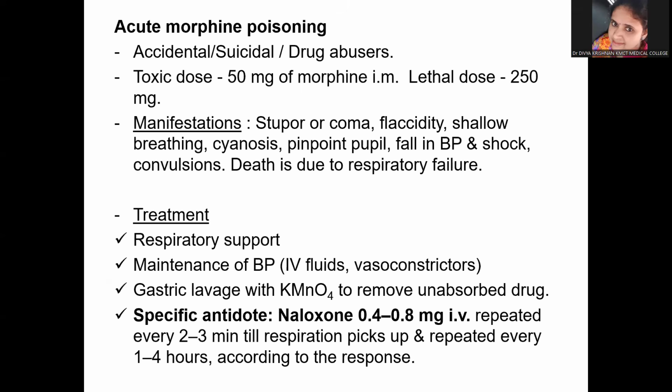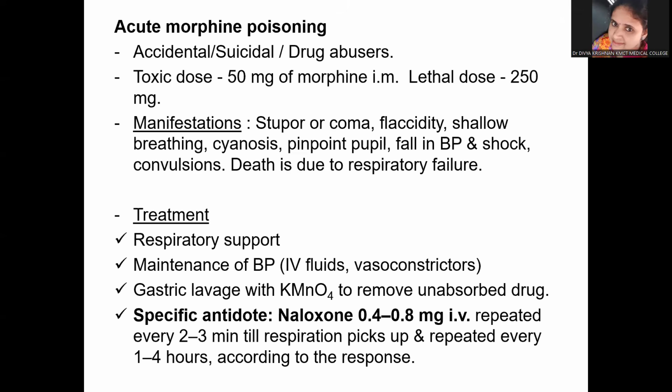Now, a person who has acute morphine poisoning, which can occur as a result of accidental, suicidal, or homicidal use, or mainly in drug abusers: the toxic dose is 50 milligram of morphine intramuscularly, and the lethal dose is 250 milligram. The manifestations are usually stupor or coma, flaccidity, shallow breathing, cyanosis, pinpoint pupil, fall in BP, and shock, and death is mainly because of respiratory failure. So you're seeing exaggerated pharmacological actions of morphine here.